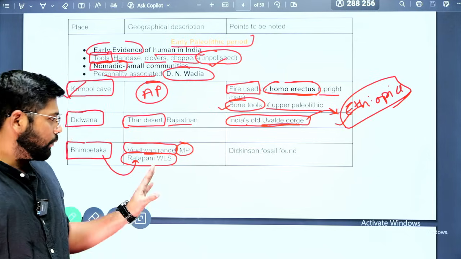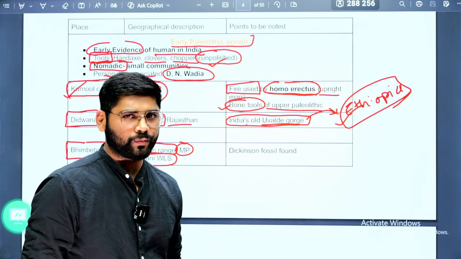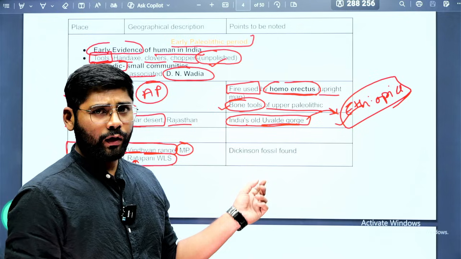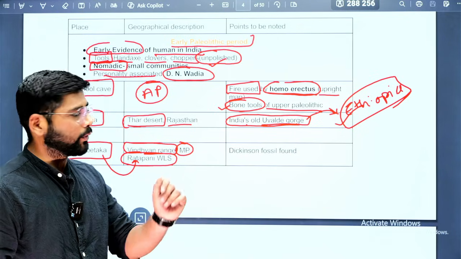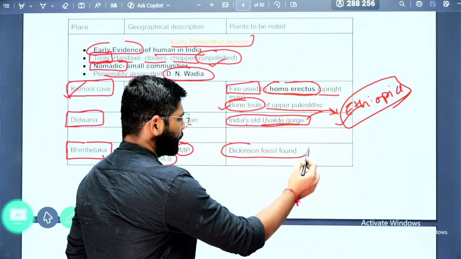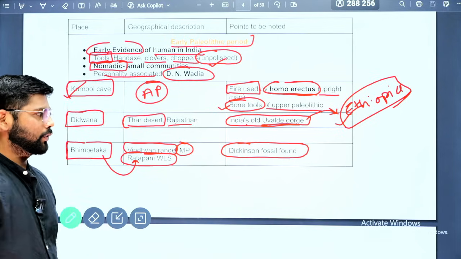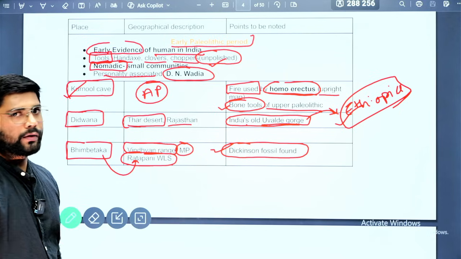So this is the most important aspect. We know Bhimbetka is known for its paintings, all these things. Then we'll cover Bhimbetka again when we see the caves. But one important fact in current affairs is that Dickinsonia fossils have been found in the Bhimbetka cave. So this is the current affairs part, and that's why you need to know this.